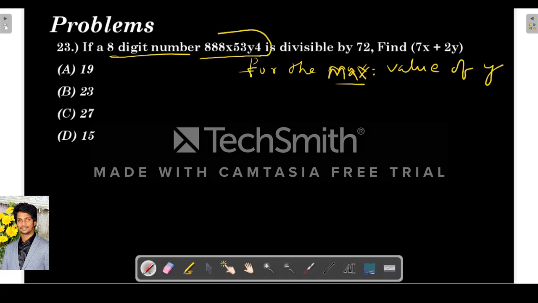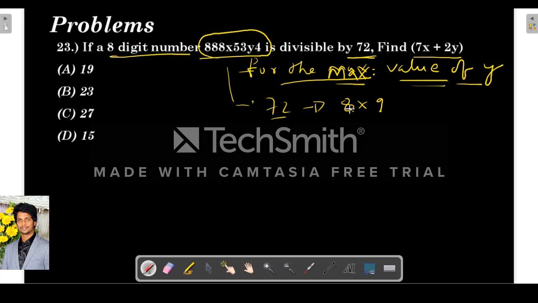So the next question is, if an 8-digit number 888x5354y is divisible by 72, find 7x plus 2y for the maximum value of y. So y is maximum. So if it is divisible by 72, what is 72? 72 is 8 into 9, right? 8 9s are 72. So it should be divisible by both 8 and 9. So what is the divisibility rule for 8? The last 3 digits must be divisible by 8.